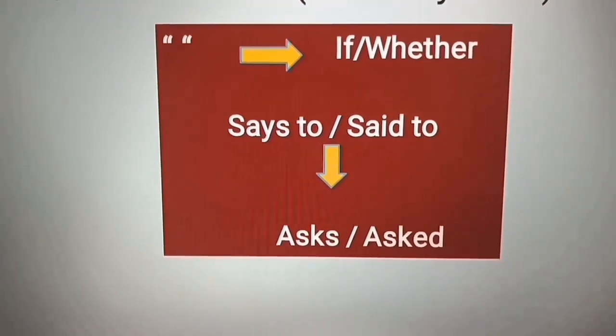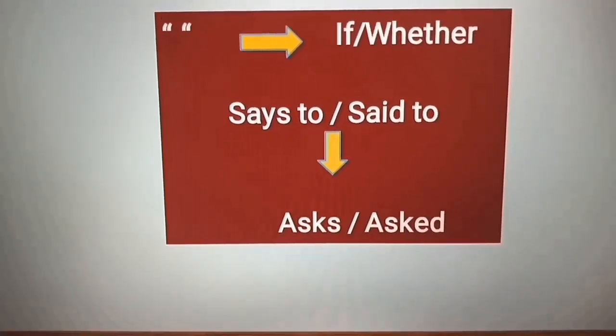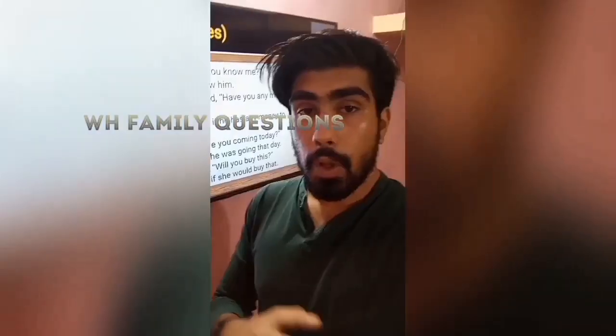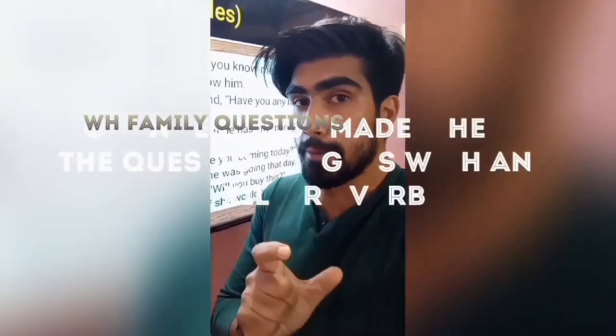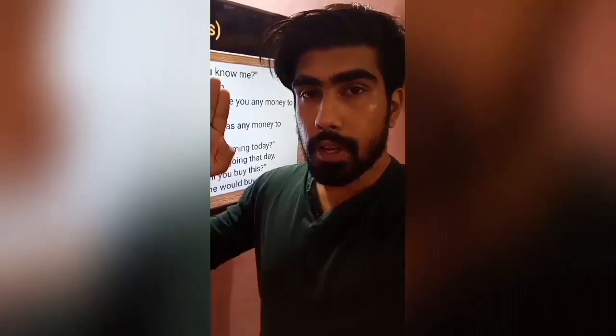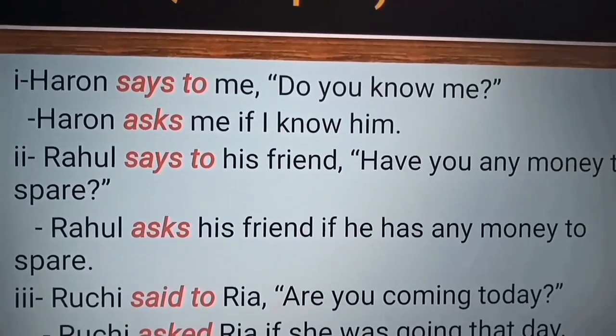Says to, present tense, will change to asks. Said to, past tense, will change to asked. What is to be done when my interrogative sentence begins with an auxiliary verb? Let's consider a few examples to impart a better understanding of this concept. The first example states that Heron says to me, "Do you know me?"